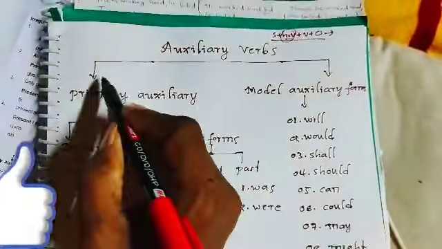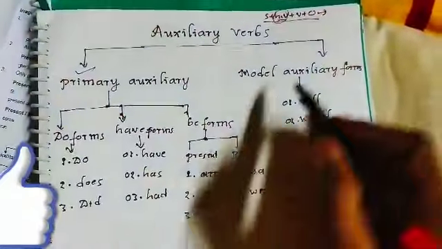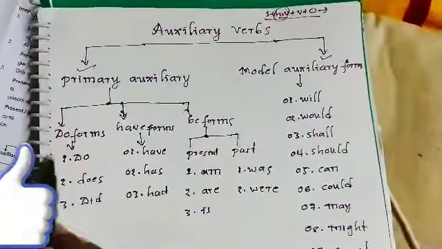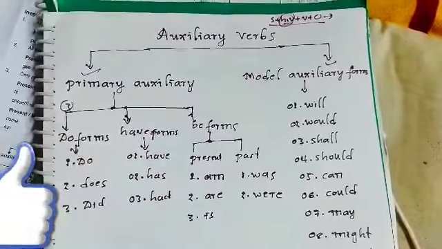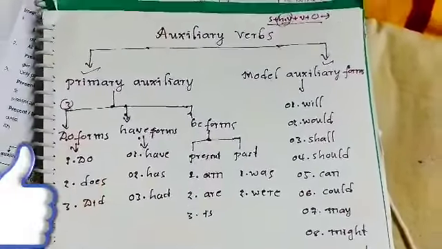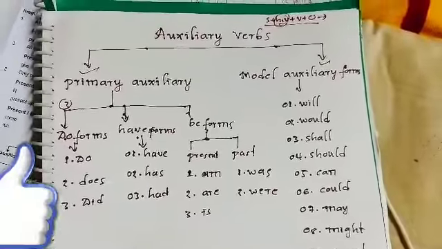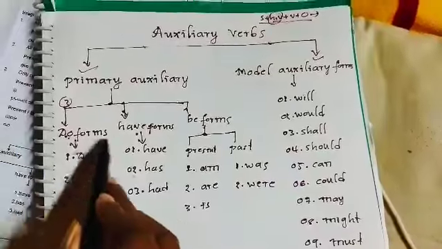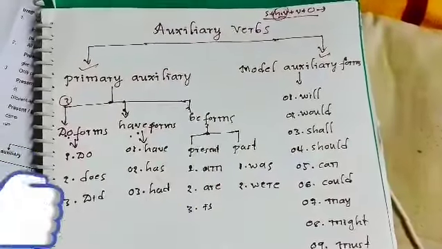Auxiliary verbs are of two types: primary auxiliary verbs and modal auxiliary verbs. Primary auxiliary verbs have three forms: do forms, have forms, and be forms.